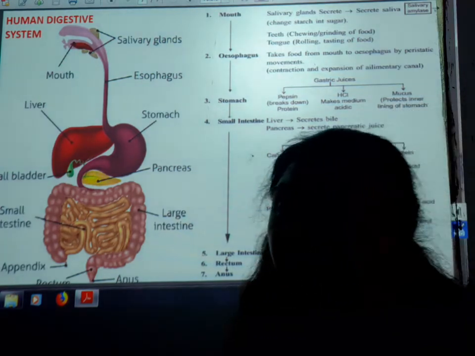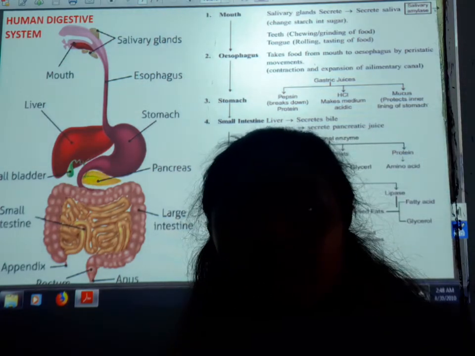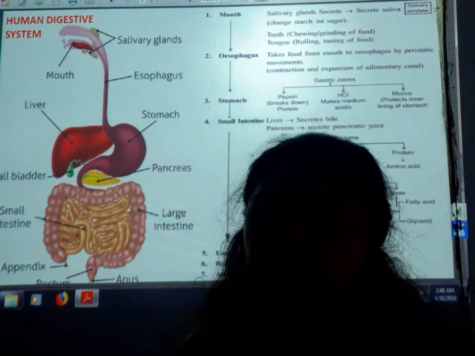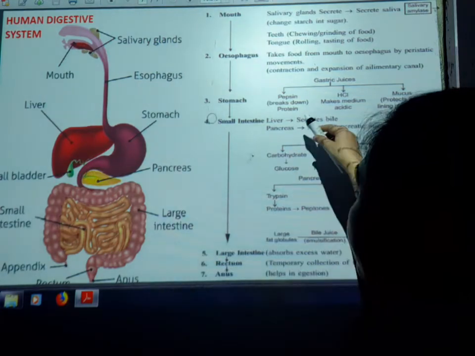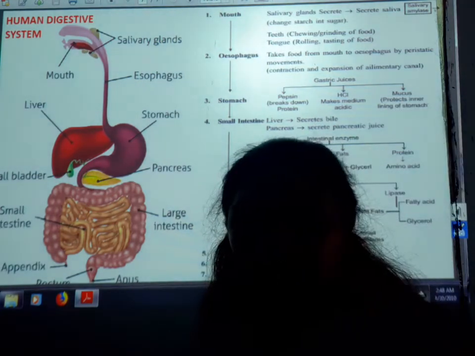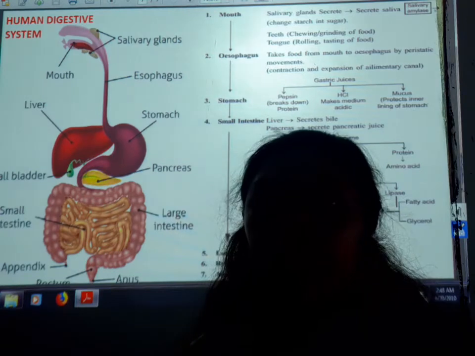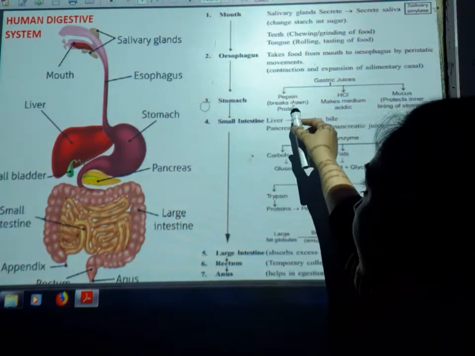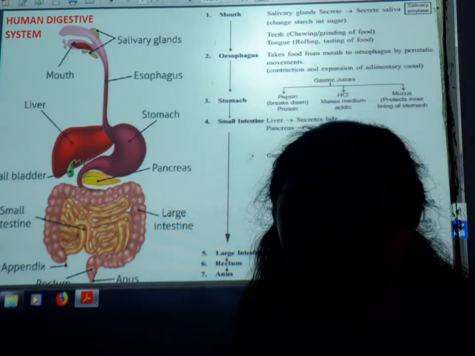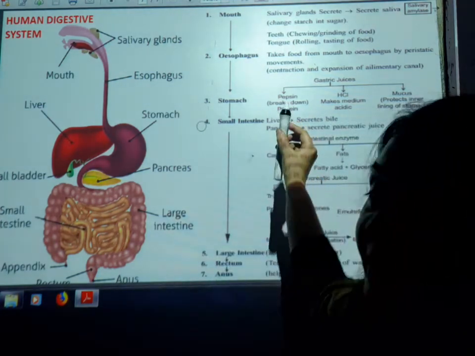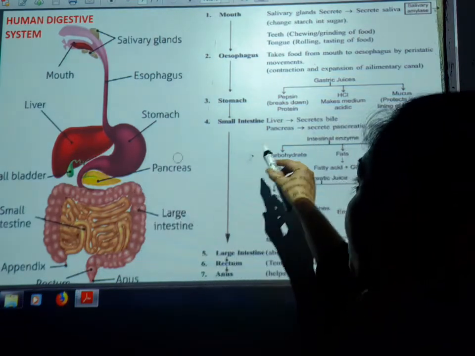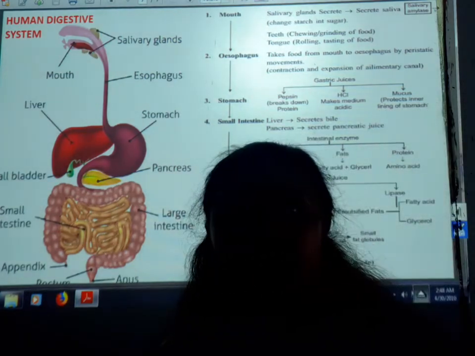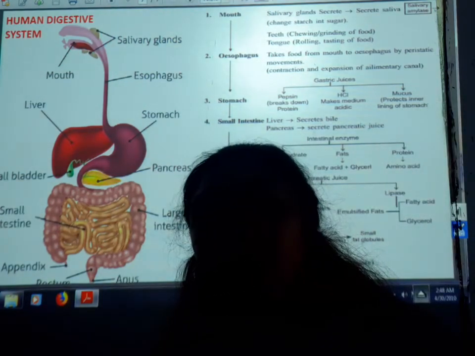Afterwards, the mucus protects the lining of the stomach wall from damage by the hydrochloric acid or HCl. So students, one thing more: the acidic medium is necessary for the action of the pepsin enzyme. Afterwards, when the proteins have been broken down into simple substances, this food enters the small intestine, where the liver and the pancreas secrete their juices.